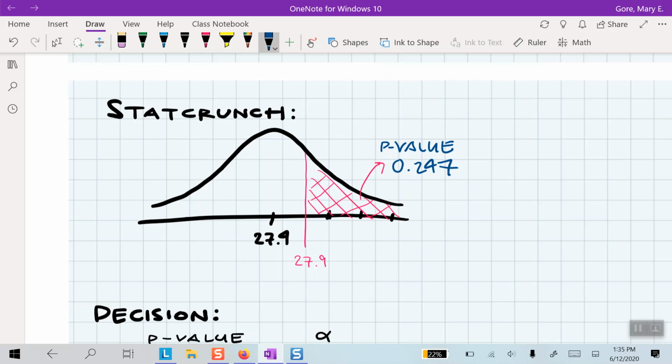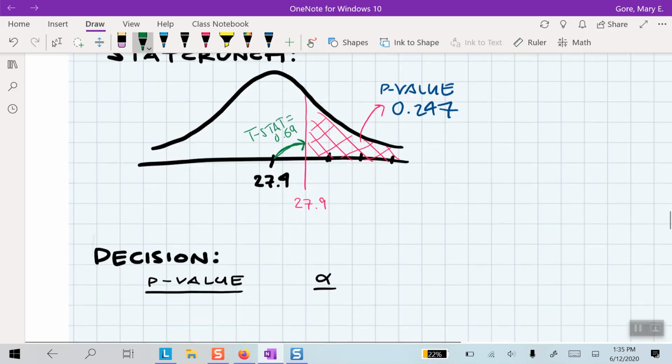So that would be a rough sketch of what we have going on, with less than 1 tick mark away, which corresponds to our t-stat equal to 0.69.